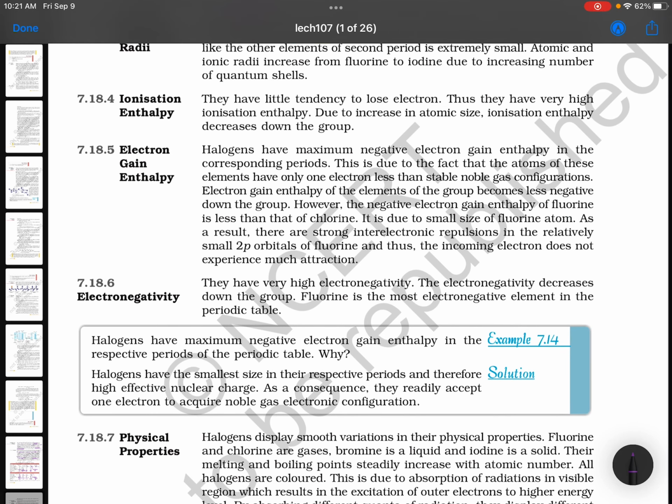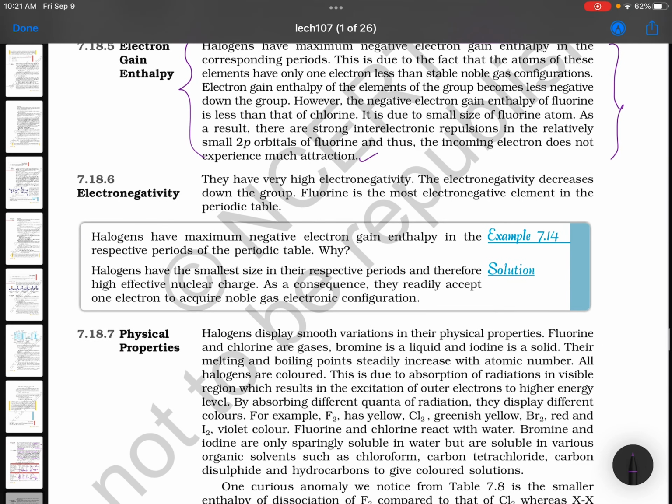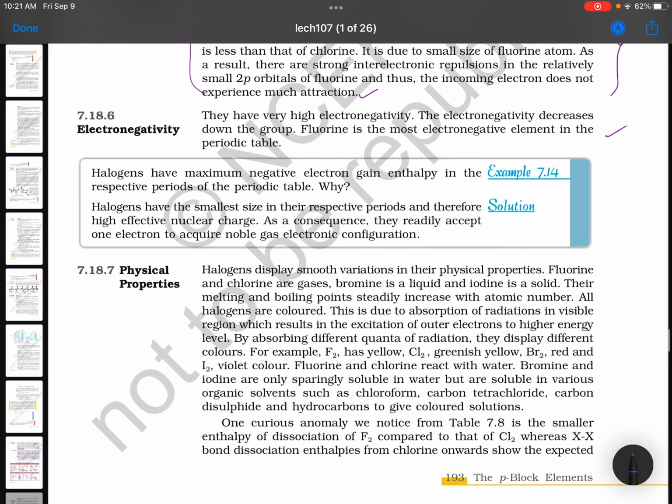Electron gain enthalpy, fluorine and chlorine. Chlorine is greater than fluorine, we were just discussing this, the same points will be here. Nothing special to go with this, just see the table, that's enough. Electronegativity decreases down the group, given. Halogens have maximum negative electron gain enthalpy in their respective periods because they need only one electron. They have great nuclear charge, that's why it will be great.